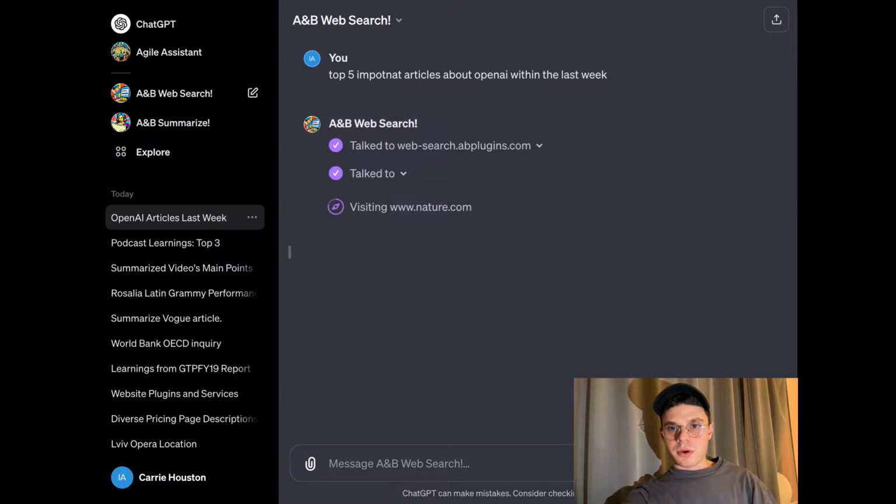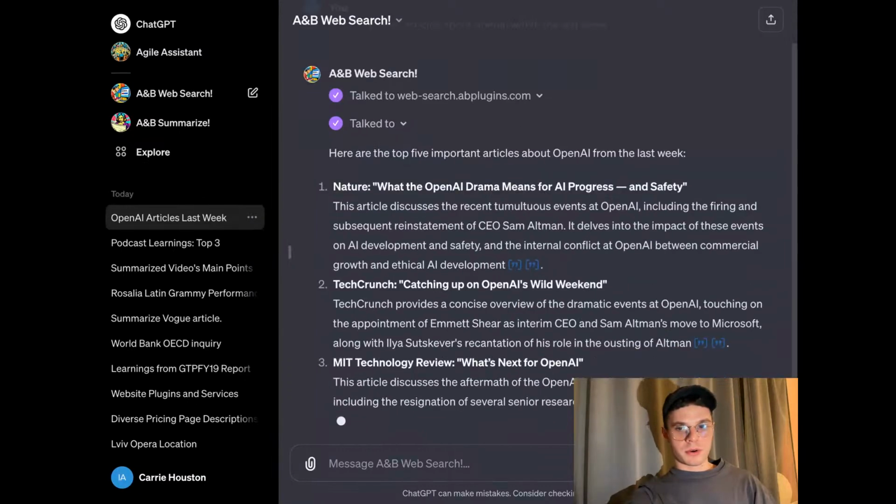And here we go. Just in a few seconds, we're going to have the list of articles with the descriptors and with links to the articles if you actually want to go deeper. So I think that is a great research tool for people who need to keep themselves updated on different topics, different industries, because again, we need to go through information about our professional career, about our hobbies, also some general political and social news. So I think that is a great tool to save your time researching online because there is tons of information. So here you can get again neatly structured pieces, which can be great starters for you to go through some parts.